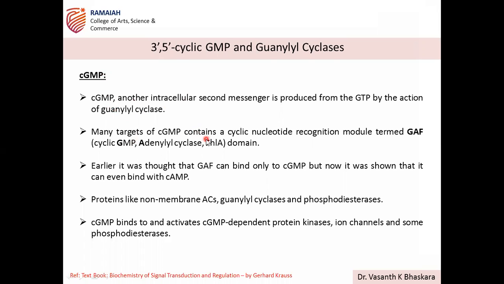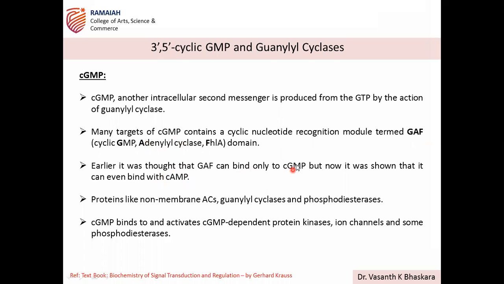So many targets of cGMP contain a cyclic nucleotide recognition domain. So cGMP effectors have one particular domain, and that is known as GAF, not GEF. This is GAF. What is GAF? cGMP-specific phosphodiesterase, adenylyl cyclase, FhlA domain. Okay. So that is the word from which GAF is taken. So a GAF domain present on a particular protein means that it can bind with cGMP. It was thought earlier that GAF binds only cGMP, but now they found, since you have adenylyl cyclase also, that it can even bind cAMP.